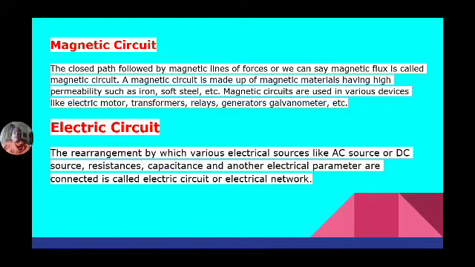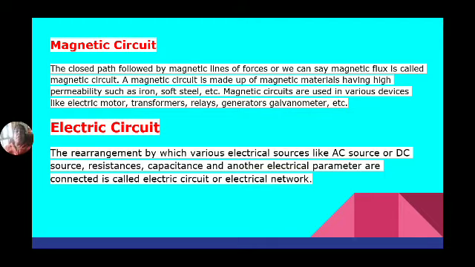Such materials are iron, steel, etc. These magnetic circuits are mostly used in all electrical equipment: motors, generators, transformers, and measuring instruments. Everywhere we are using magnetic circuits. Without magnetism there is no electricity.